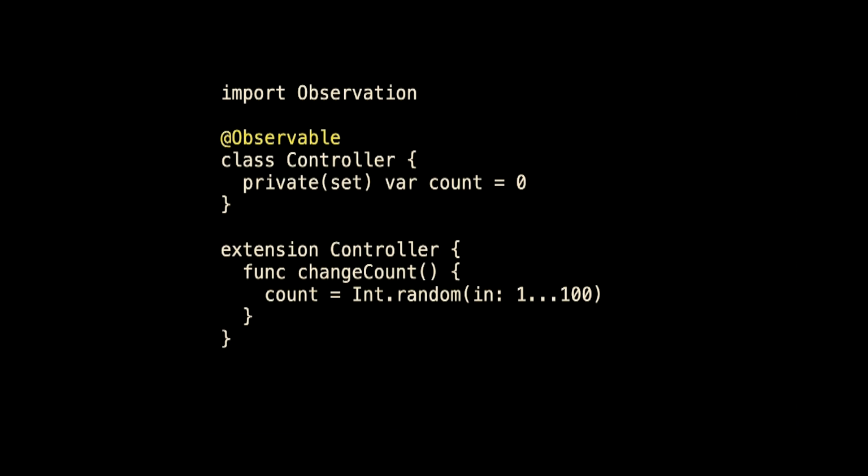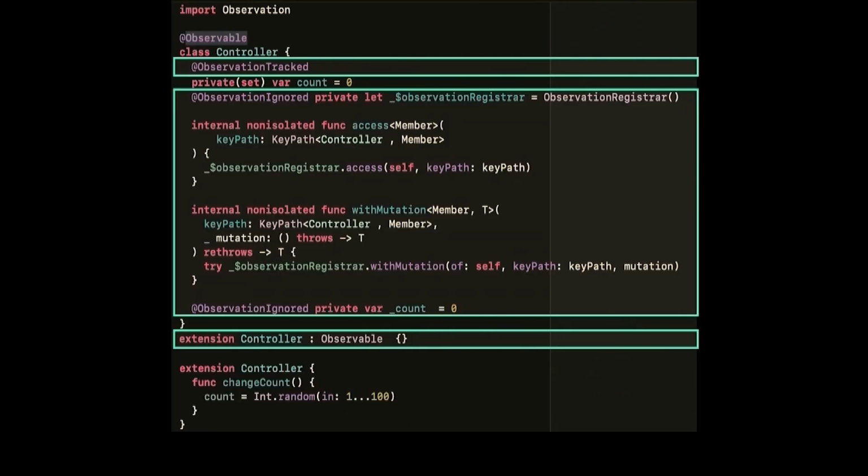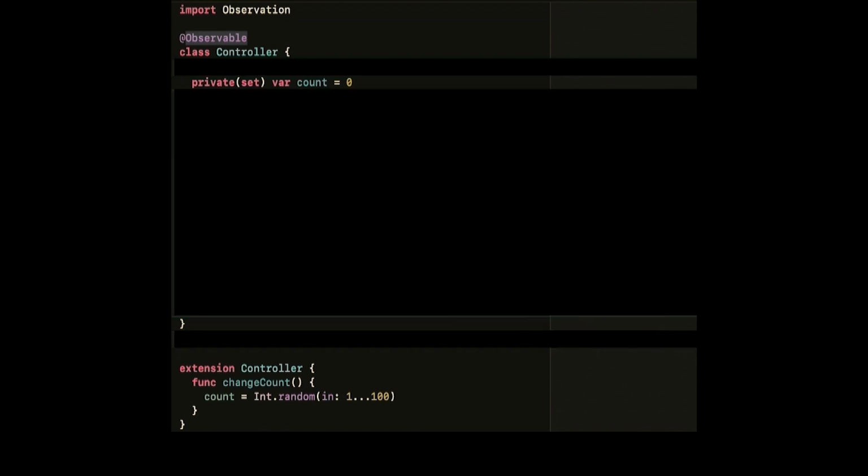So I said Observable was a Swift macro. Swift macros are able to insert a bunch of code for us. Let's see what's been inserted, and you can do that by control-clicking on it and expanding the macro, and we get all of this. There's our code. There's what the macro adds.